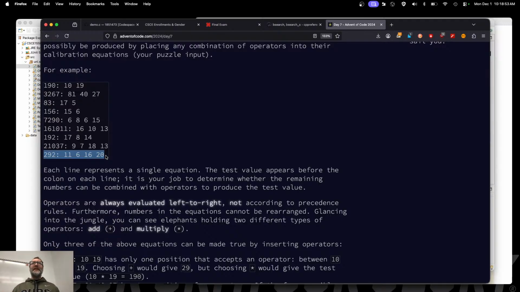You're just basically probing. What you do is you recurse and say, well, what happens if I use plus here? Then it recurses, what happens if I use plus here? Recurses, what happens if I use plus here? Then it backtracks. That didn't work. So what happens if I use multiplication here instead? And then you backtrack all the way. You end up trying every single possibility.